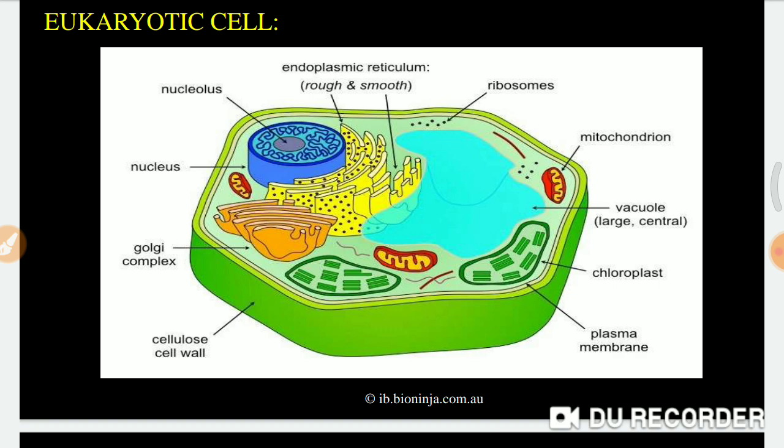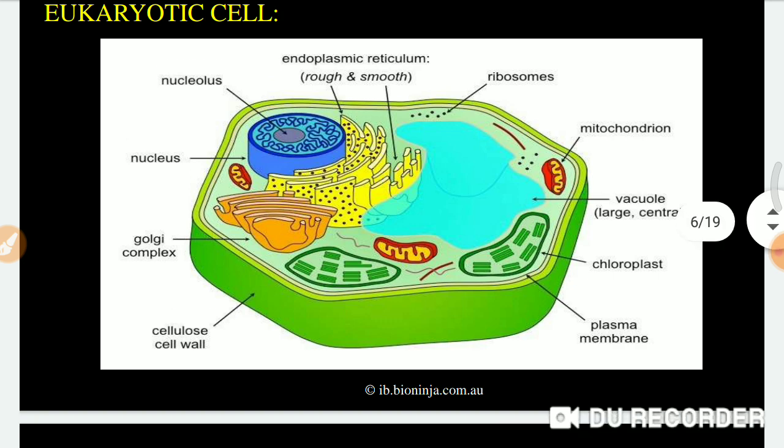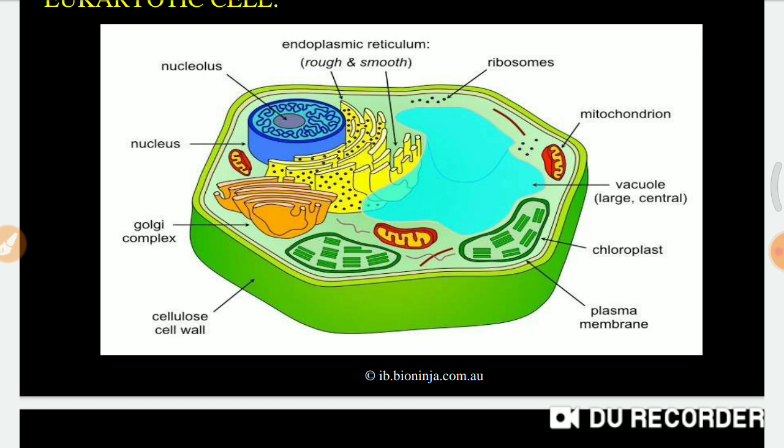Around this nucleus there is the endoplasmic reticulum. Then there is a Golgi complex. Then there are mitochondria, and there are some vacuoles. There are some chloroplasts. Ribosomes are there. All these organelles, you see, are membrane bound.